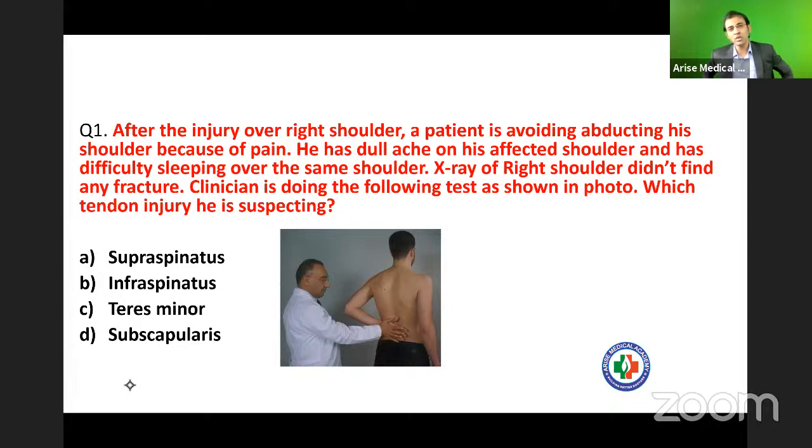Basically, this is a question of orthopedics, but I have asked you this question in an integrated manner. Until and unless you know the basic anatomy, you will not be able to solve the question of orthopedics.